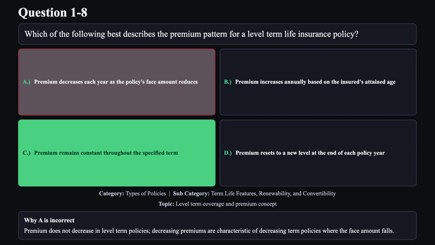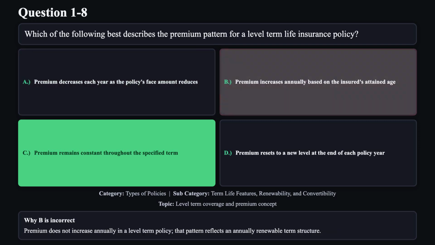Reason A is not correct. Premium does not decrease in level term policies. Decreasing premiums are characteristic of decreasing term policies where the face amount falls. Reason B is not correct. Premium does not increase annually in a level term policy. That pattern reflects an annually renewable term structure.